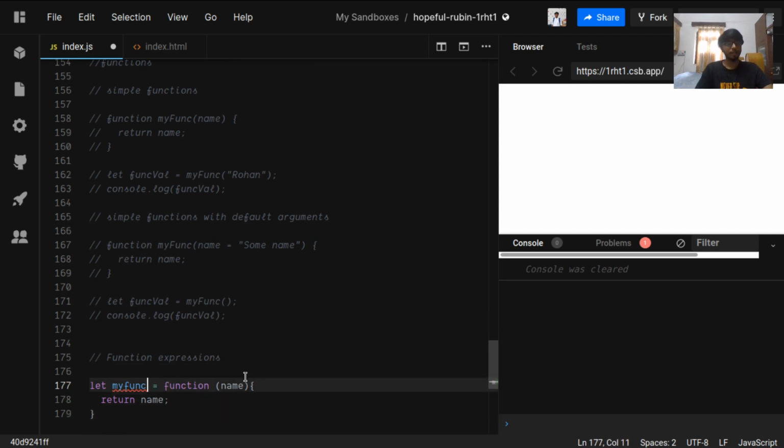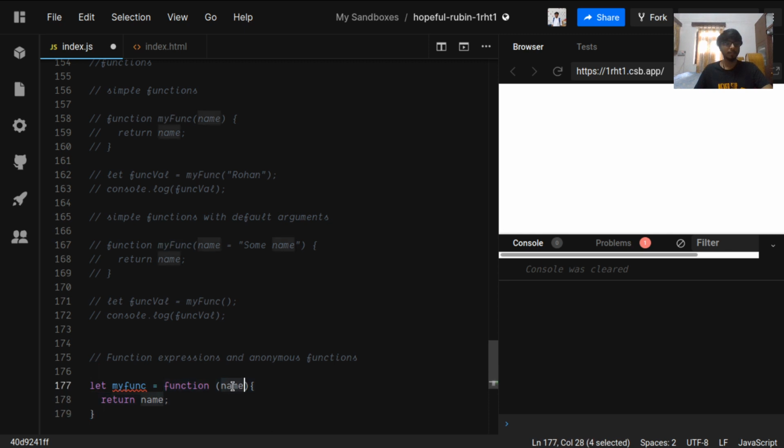We are using something called an anonymous function, which doesn't have a name. Before we were using myfunc as a name, but this function doesn't have a name. This function is an anonymous function.